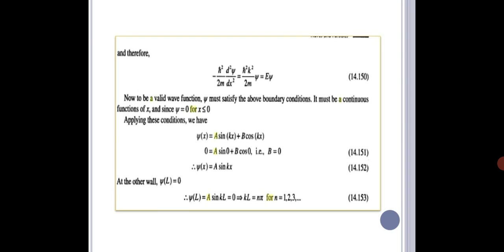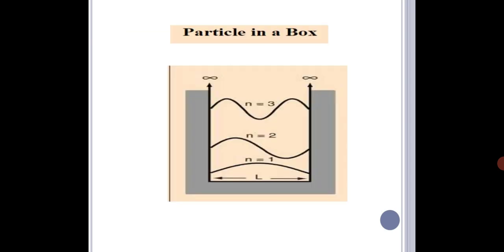Now for the other wall, we put ψ(L) equal to 0, that is at x = L, then ψ(L) = A sin kL, which is equal to 0. In this condition A will not be 0, so sin kL must be 0, so kL will be equal to nπ, because A equal to 0 is not possible.